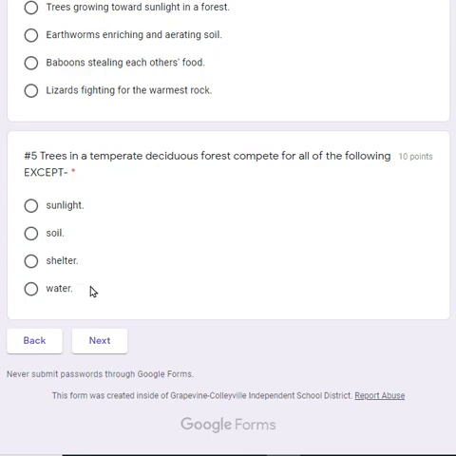At this point, you want to select your answer, and if you're not sure about anything in questions 1 through 5, go ahead and click the back button and go back and check your work. If you're satisfied with your answers, then click the next button and you're ready to move on to the second section of the test. Now pause the recording and decide how you want to proceed.